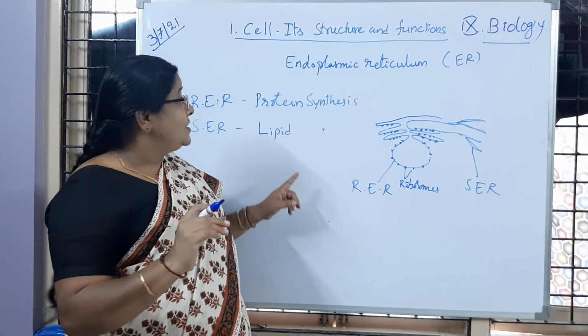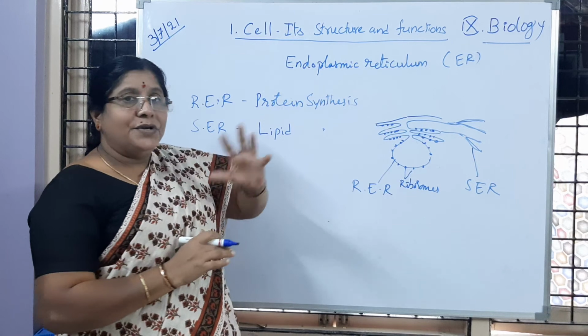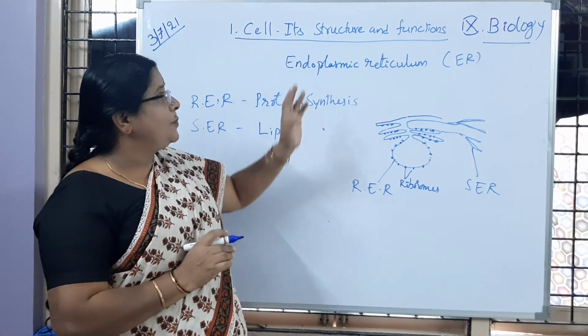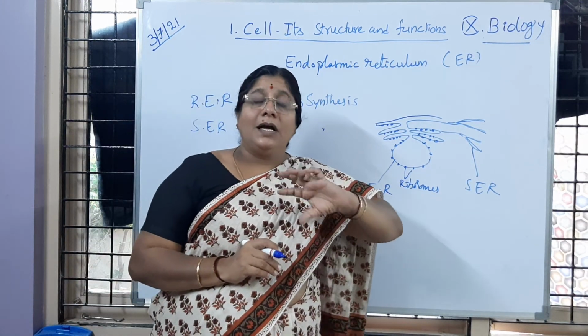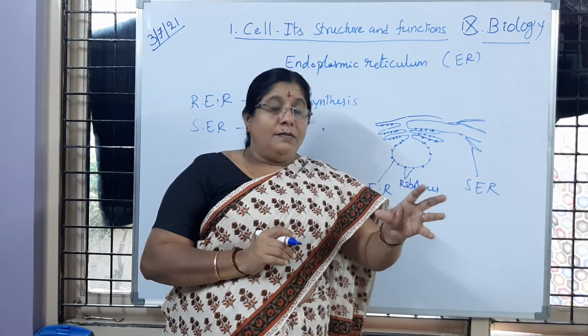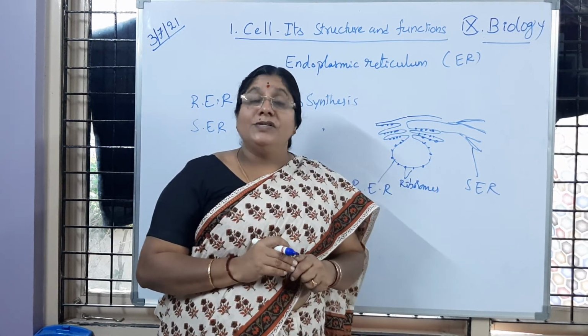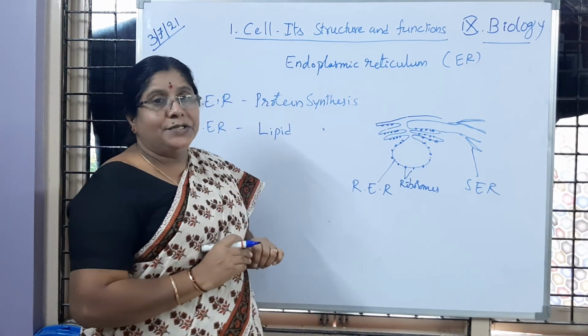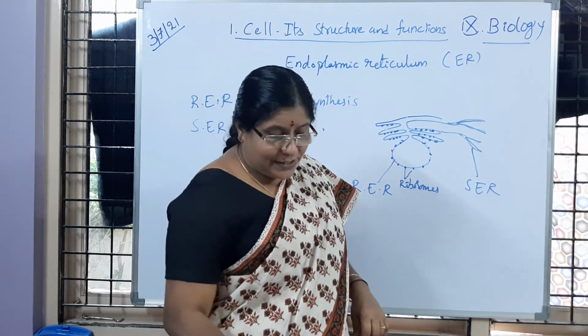Is it clear to children? So these materials are transported through the endoplasmic reticulum, and the repair work, development or growth of that particular cell organelle is going to happen because of this endoplasmic reticulum. Is it clear to children?